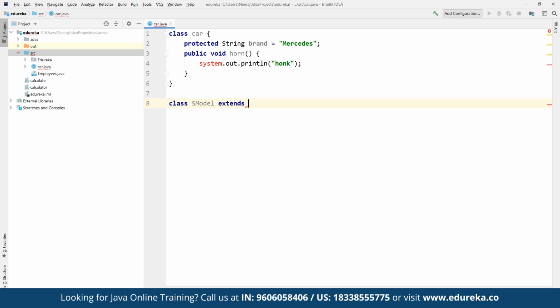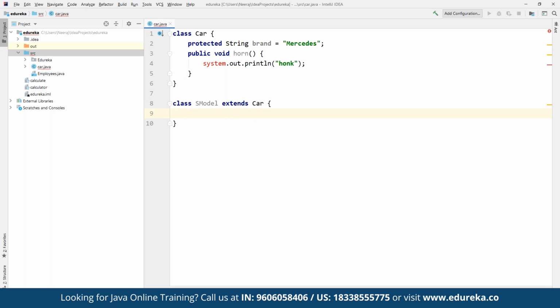This is going to extend the class defined as car itself. Let's capitalize this one. So it is going to inherit the class defined as car. And then we are going to define any kind of statement. So whatever has been defined here is going to be fetched automatically when we have applied the inheritance here.